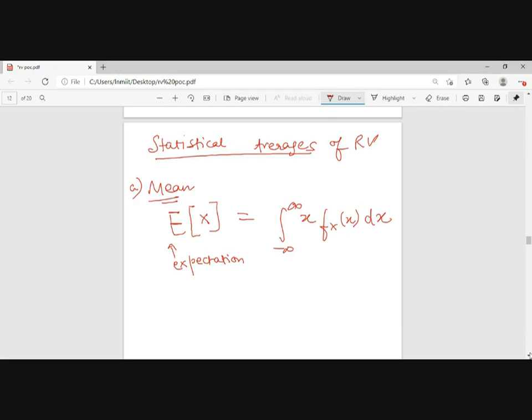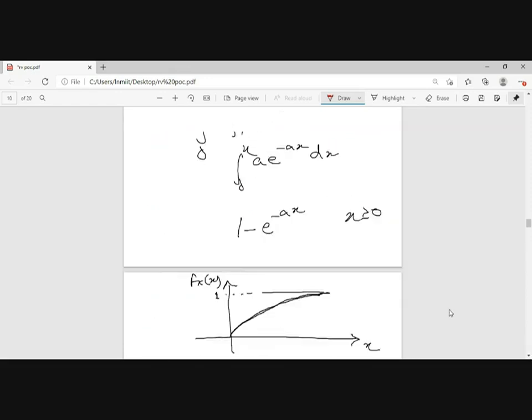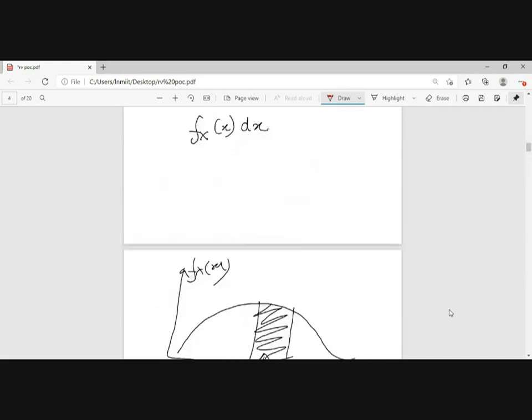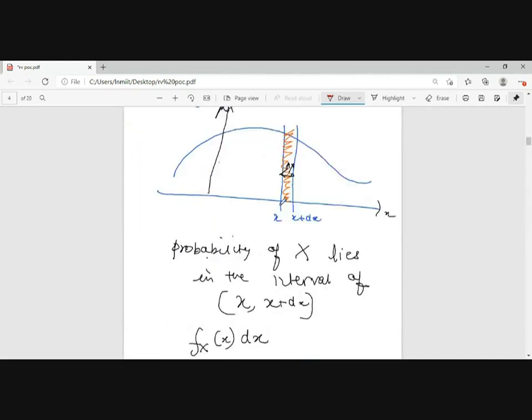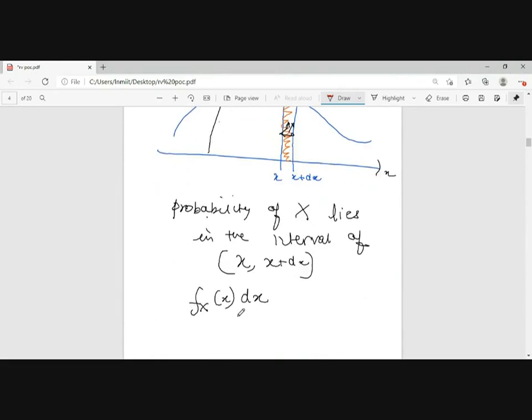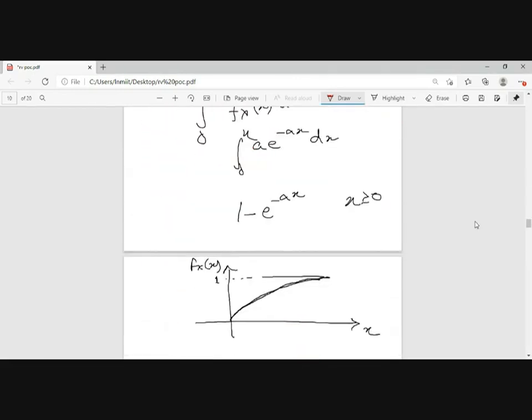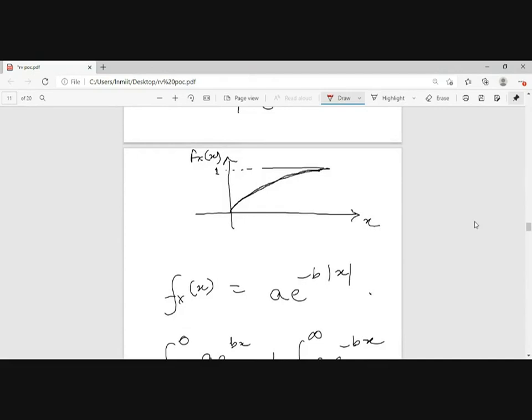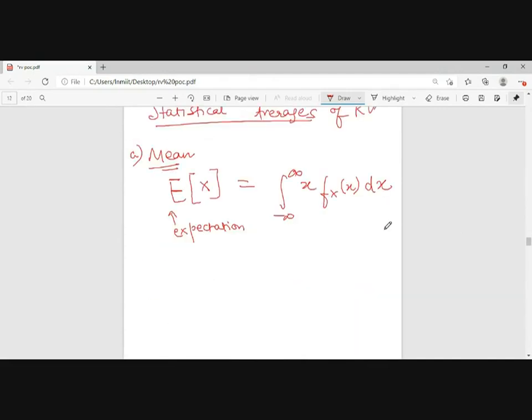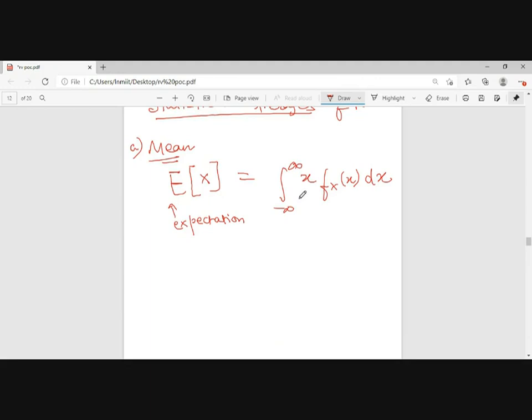fx of x dx means that x lies in the range of x and x plus dx, right? The probability that x lies in the range of x and x plus dx, we have already calculated from here, you will be getting fx of x dx. So if I move that line across from minus infinity to infinity and use the weight of x, I will be calculating the average.